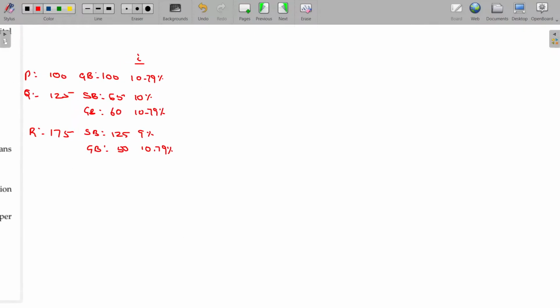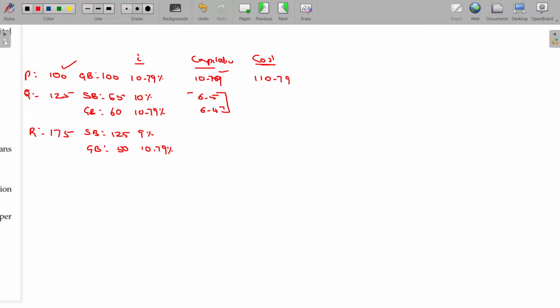In this case, 100 into 10.79%, 10.79 to be capitalized. This is the capitalizable value. Capitalize. Then what about the cost of the asset? 100. If you capitalize this, hereafter the cost of the asset being 110.79. And in the Q case, 65 into 10%, 6.5. And for the 60 general borrowing rate, 6.47.